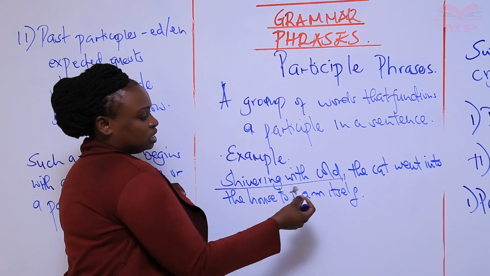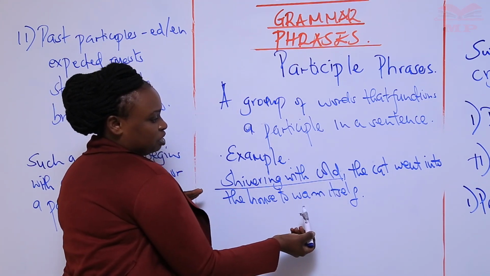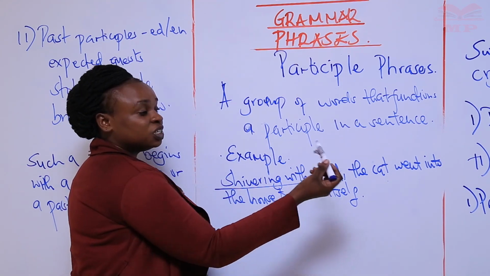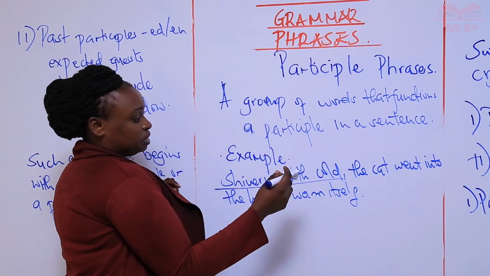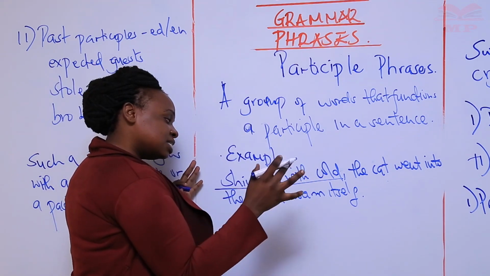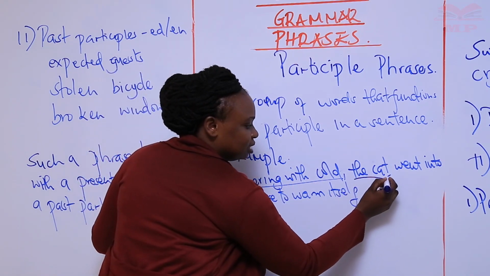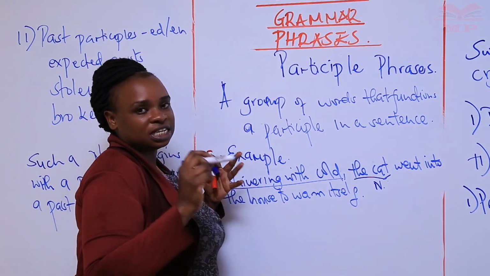This phrase, shivering with cold, gives us more information about who? The cat. How is it functioning as a participle? It is giving us more information about the cat, which is the noun in this sentence, because all participles function as adjectives.